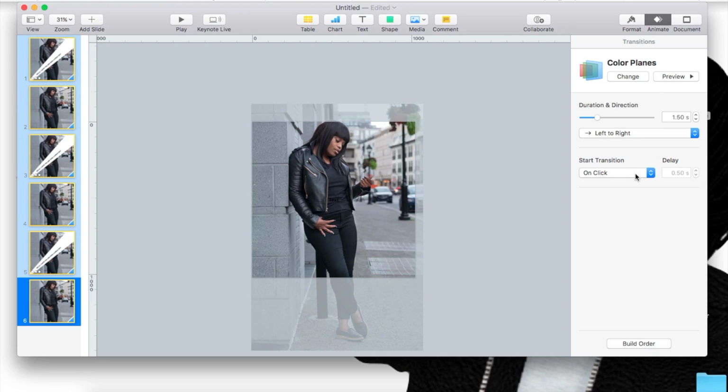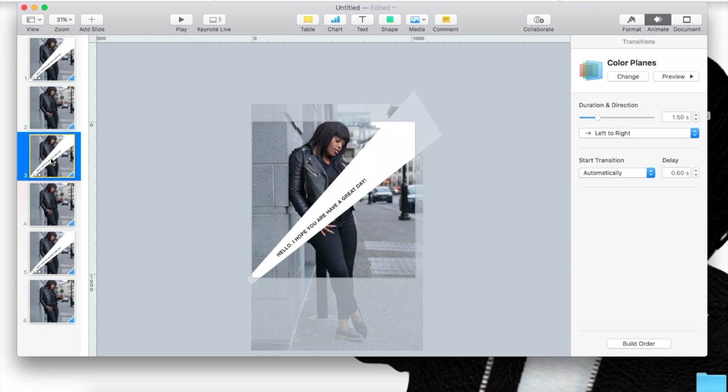So that's about it. Remember, the one thing you're going to have to do is not keep the transition on click, you want it to start automatically. So you want to change it to automatic, and the delay, I usually keep it at 60 because I find aesthetically it just looks the best. The delay means that every time the transition is done, how long it's going to take to delay between each image. Most times I only delay if I want to emphasize a logo or a quote or something.